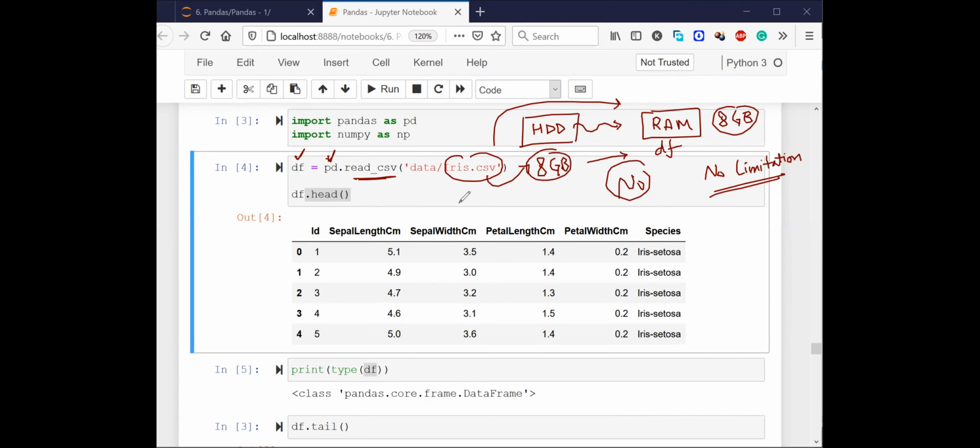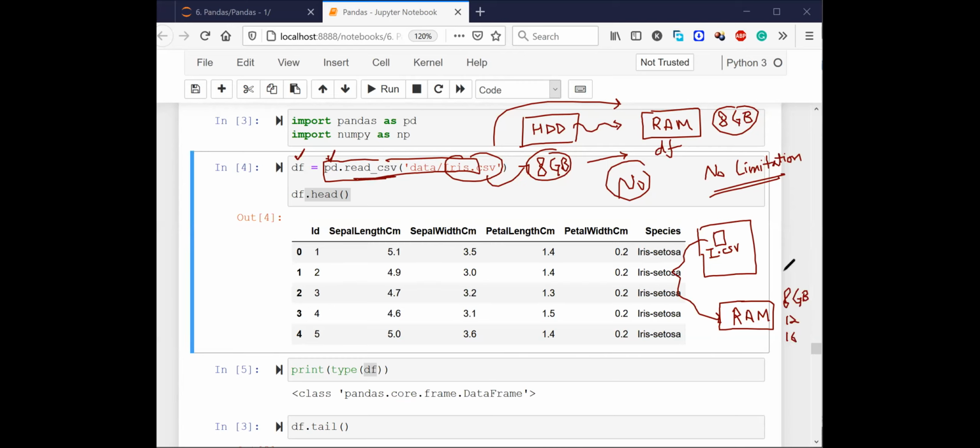Okay, Arti. So what I'm saying is, see, the CSV file is present inside my computer. Let's say this is the Iris.csv file. Now, as soon as I write this line pd.read_csv, this file is going to come from the CSV and sit inside my RAM. Now, it is only going to be possible to sit inside the RAM. See, RAM is a very small memory, right? In most computers, you will have 8 GB RAM or maybe 12 GB RAM or maybe 16 GB RAM, right? Or maybe 4 GB RAM.